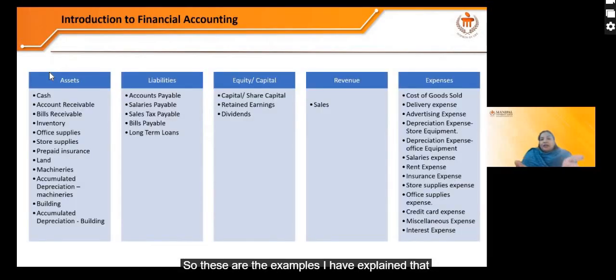I have explained that basically there are 5 types of accounts. All the accounts come under these broad categories. These I have explained in the previous section: asset, liability, equity, revenue, and expenses. So these are all the accounts which we will open in the general ledger, like cash, account receivable, bill receivable, inventory, office supplies. I'll be explaining these terms when we'll be solving the problems.